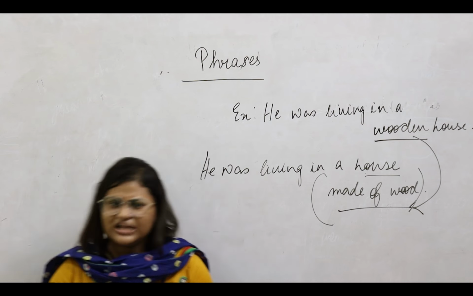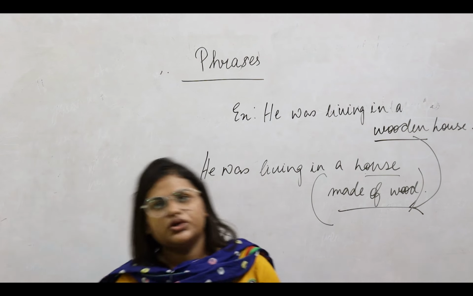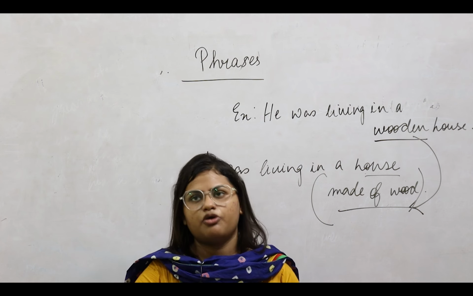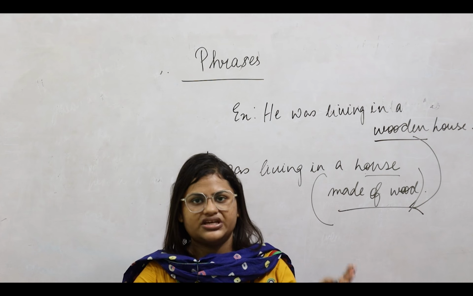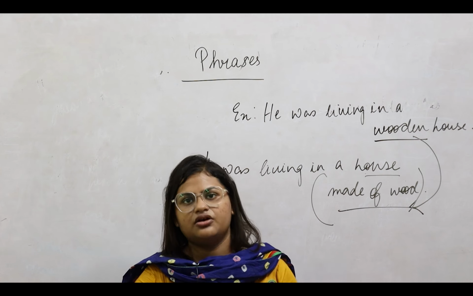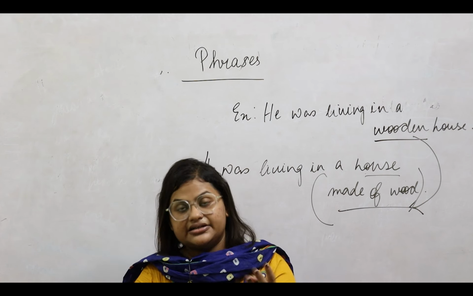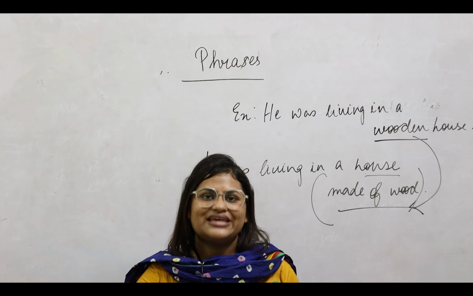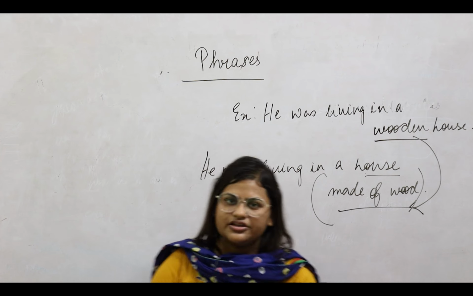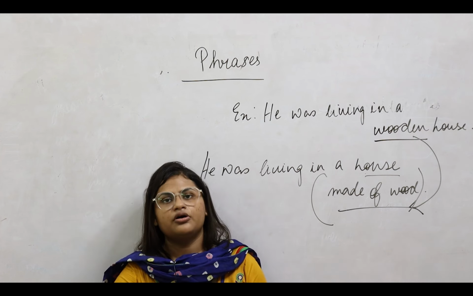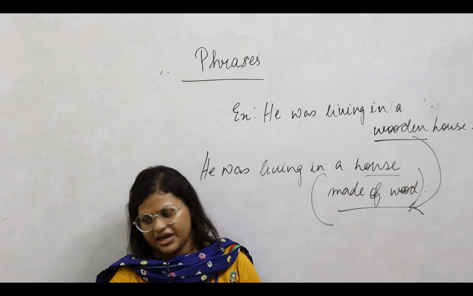So variously we can say a golden crown, which can be replaced as a crown made of gold. The red color, if we want to say it's reddish in color, we can say it is colored in red. If you want to say black, we can say it is black in color. So these are the ways we can try and create adjective phrases from the adjective.